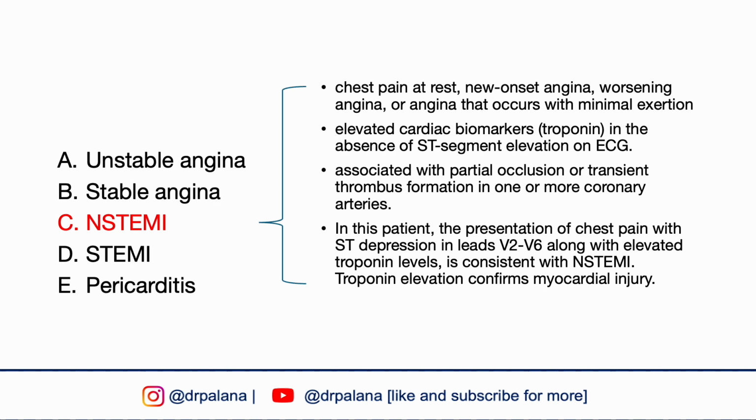NSTEMI is characterized by chest pain at rest, new onset angina, worsening angina, or angina that occurs with minimal exertion, along with elevated cardiac biomarkers such as troponin in the absence of ST segment elevation on EKG. This condition is often associated with partial occlusion or transient thrombus formation in one or more coronary arteries. In this patient, the presentation of chest pain with ST segment depression in leads V2 to V6, along with elevated troponin levels, is consistent with NSTEMI. Troponin elevation confirms myocardial injury.